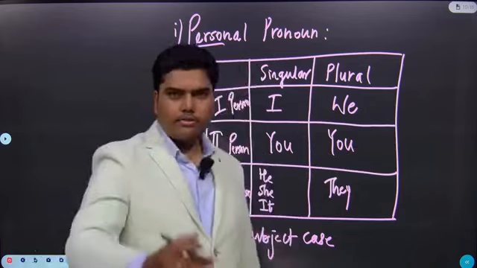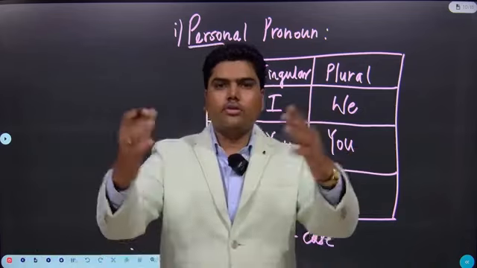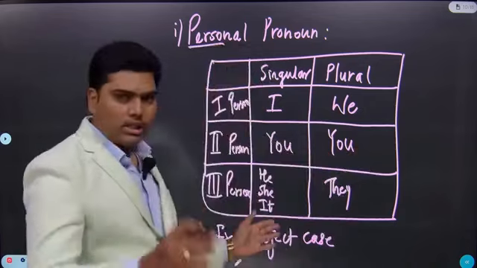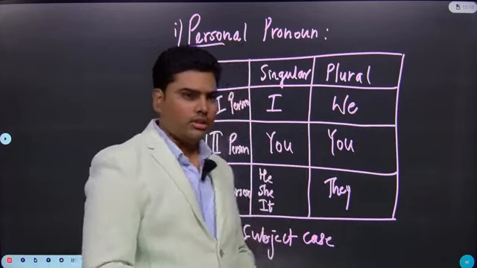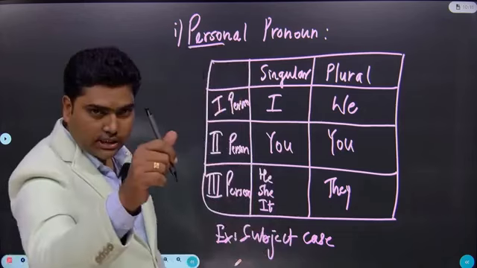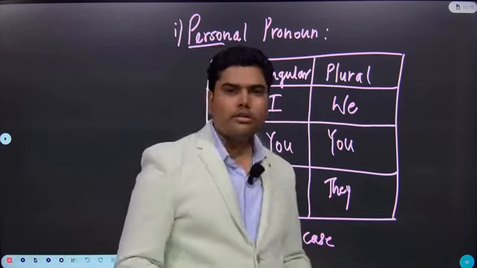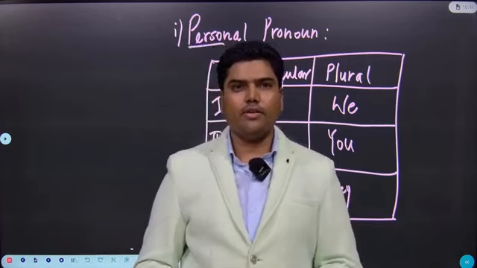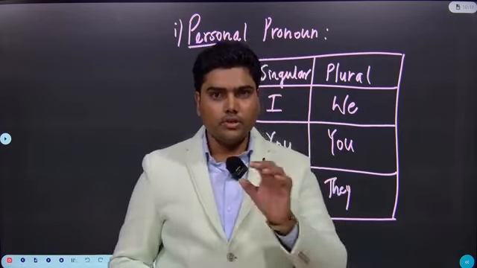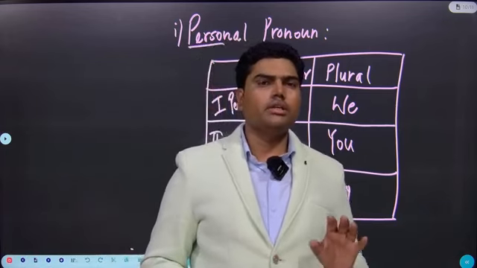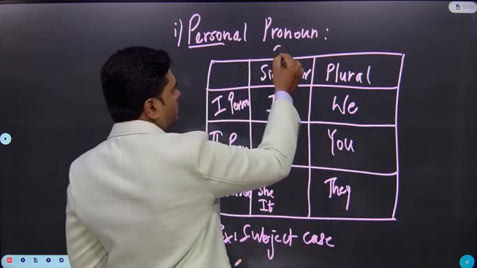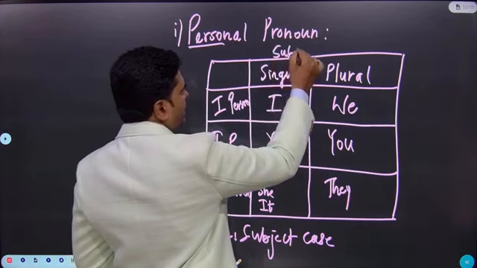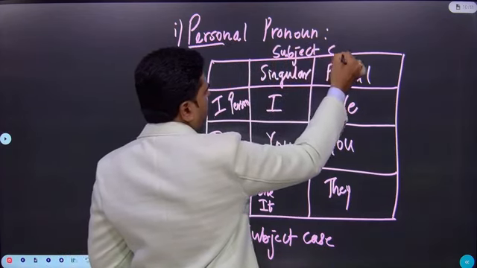You are my good friend. You are good students. He is my best friend. She is my student. It is a stylus pen. They are my students. See, all are in subject place. That's why they are called subjective pronouns.